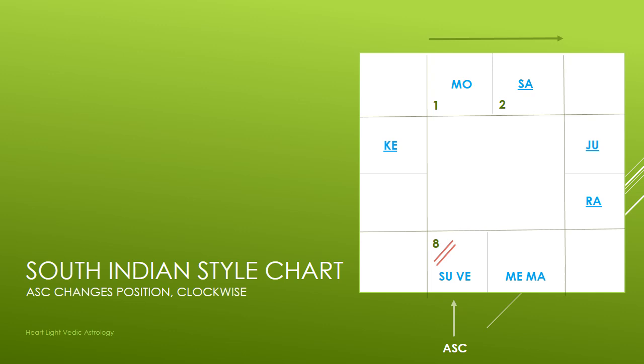But the thing is, in the South Indian style chart, you always know where Aries is, you always know where all the constellations are, but then you need to designate where the ascendant is, and so that's usually done manually. Like, they'll actually write ASC or Lugna, or they'll make little hatchings, like the red little hatchings I made here in Scorpio, because that's Joe Biden's rising sign or ascendant Lugna. They're all the same, different words for the same thing. So, again, we've got Scorpio, the 8th house, is the 8th constellation. We've marked it with the 2 red hatchings, and he's got Sun and Venus here.